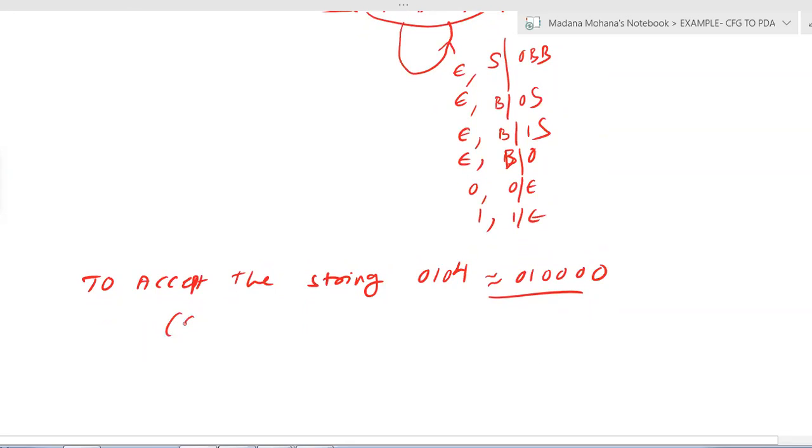First take the initial state q, comma, the complete string 0 1 0 0 0 0, then the stack initial symbol. But here Z is not equal to S; the initial symbol of the stack is S. That you can substitute: q, 0 1 0 0 0 0, S.